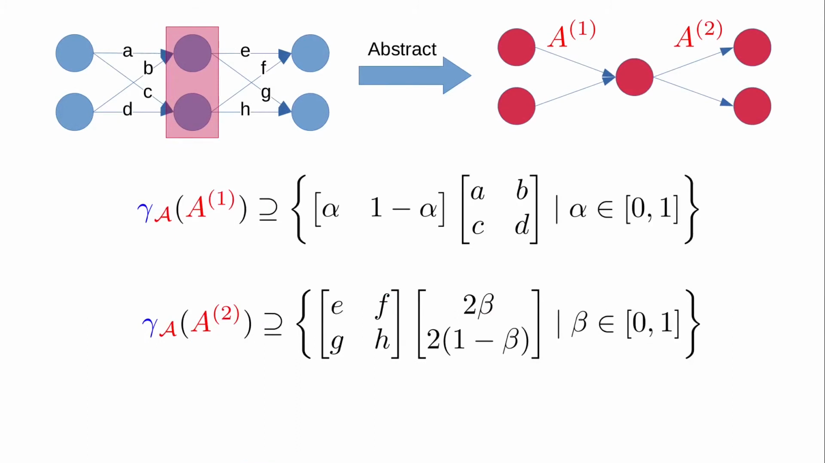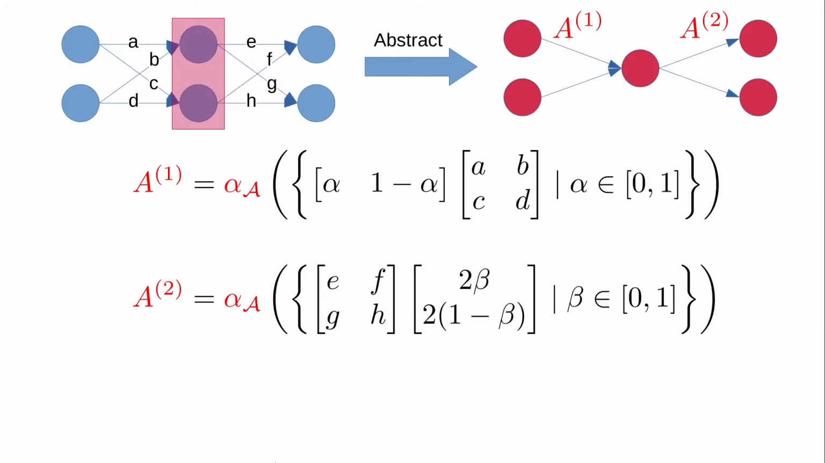So here we've defined the abstract elements A1 and A2 in terms of their concretization sets, but we can turn this into a constructive definition by applying alpha to both sides. One caveat is that these sets are infinite, so we cannot just compute each member of the set and then apply a finite alpha function to compute A1 and A2.